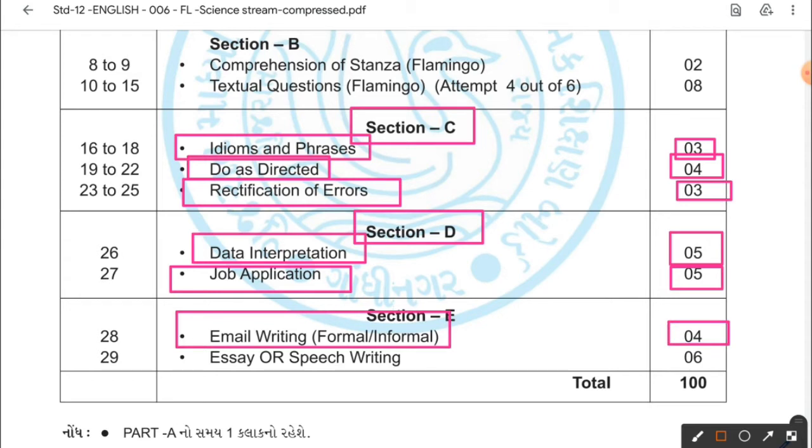And the last, not the least, is your essay or speech writing. The weightage of this question is 6 marks, dear students. And that's what makes your 50 marks of part B. Part A and part B both combined make your 100 marks. So this is your paper style for the academic year 2020-21. So let's go with the sample paper now.